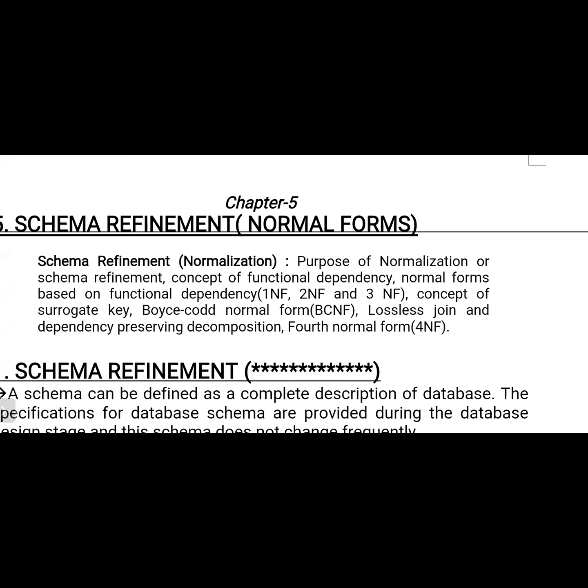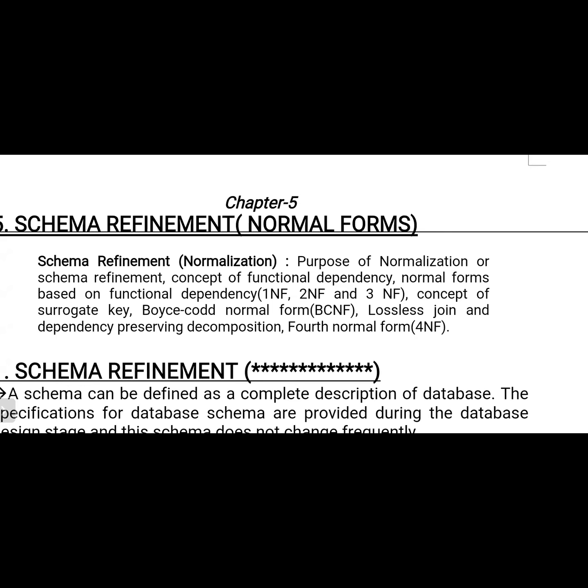Either they may ask a direct question, like explain first normal form with example, or explain second normal form with example. But most of the time, they ask to explain 1NF, 2NF, 3NF with examples. This is the basic question, and most likely to be asked in the exam.